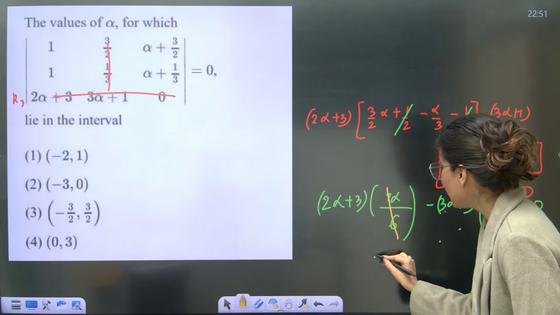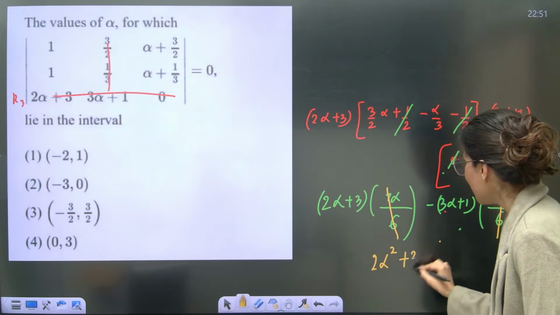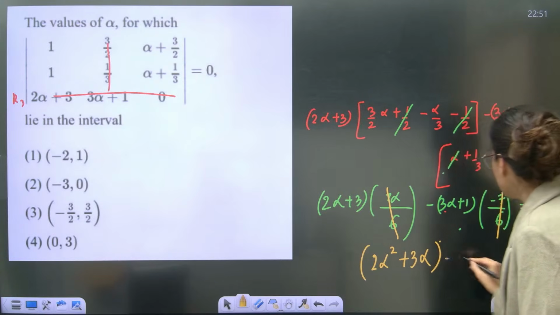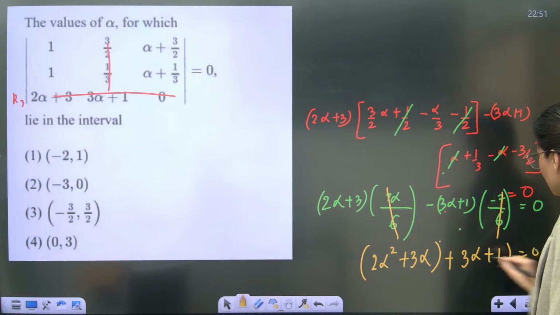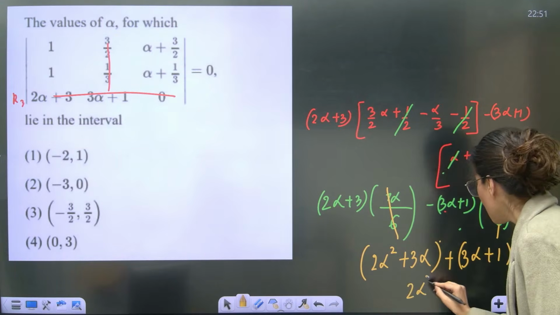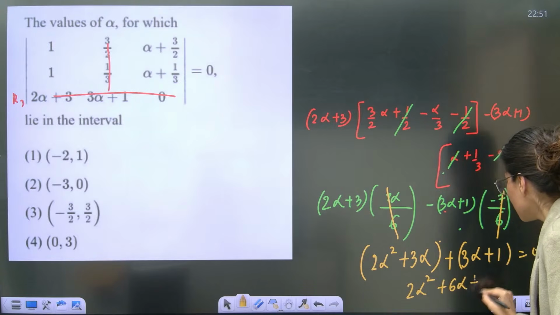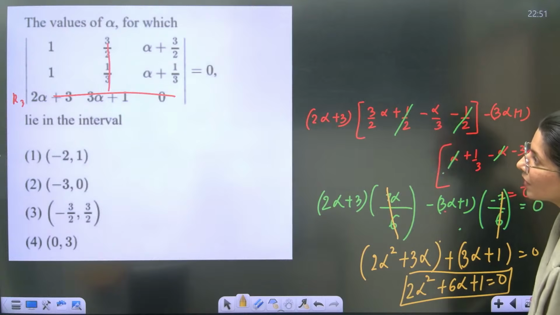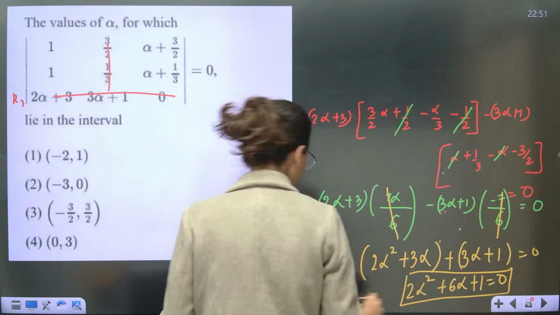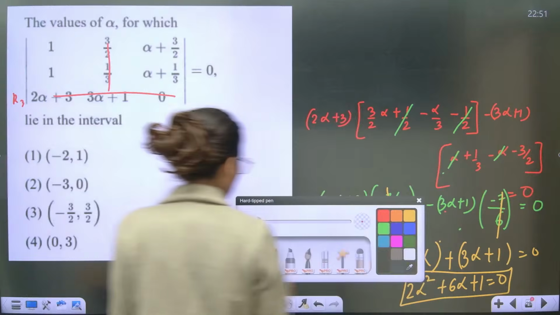So you are going to have 2 alpha square plus 3 alpha plus 3 alpha plus 1 equals to 0. Correct? So 2 alpha square plus 6 alpha plus 1 equals to 0. This is your equation. Now you are looking for alpha lying in intervals. So again, quadratic formula.